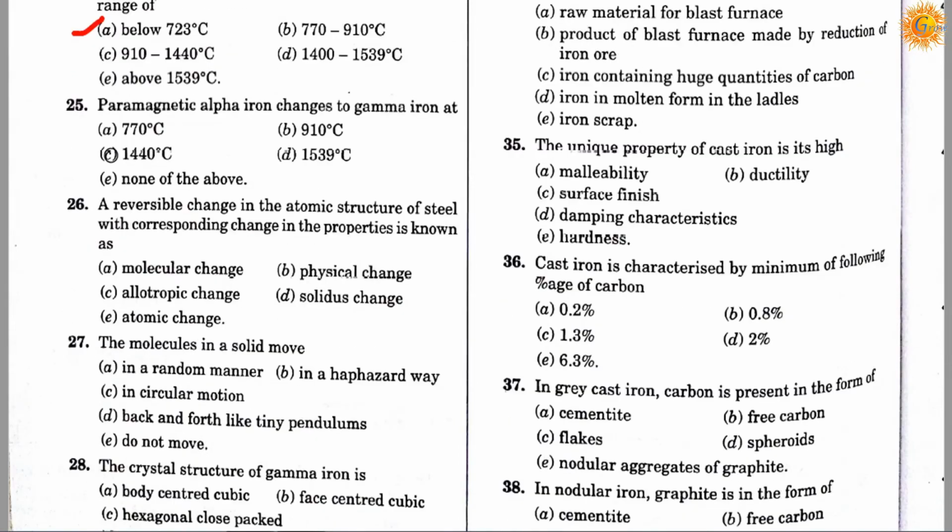Question number 25. Paramagnetic alpha iron changes to gamma iron at temperature. Option A is 770 degrees centigrade, option B is 910 degrees centigrade, option C is 1440 degrees centigrade, option D is 1539 degrees centigrade, option E is none of the above. Correct answer is B. Paramagnetic alpha iron changes to gamma iron at 910 degrees centigrade.